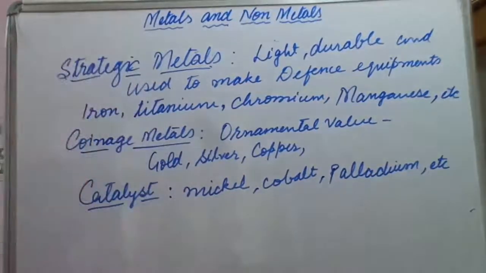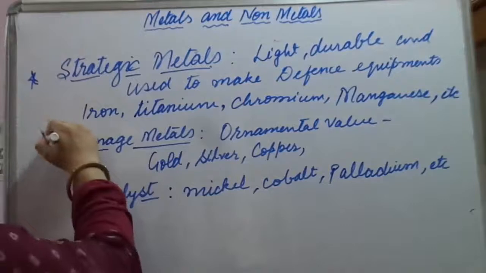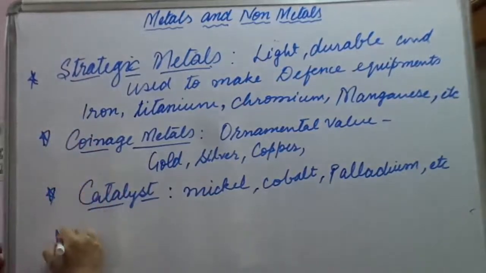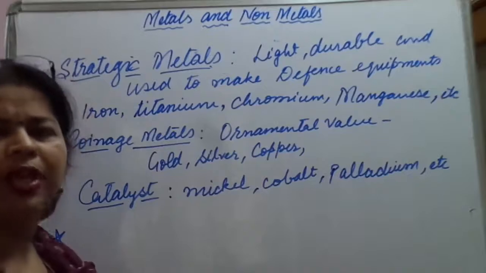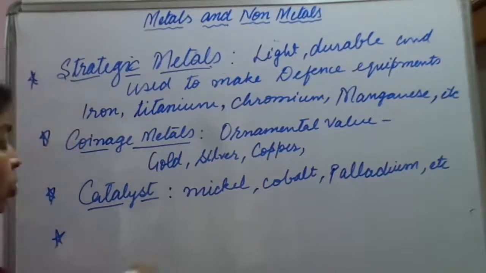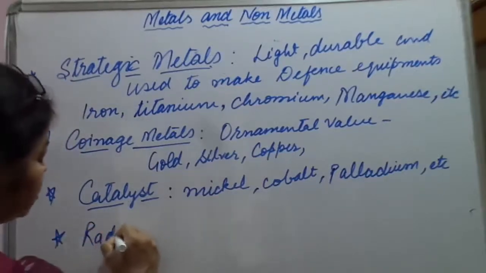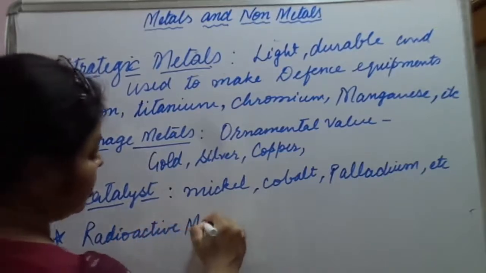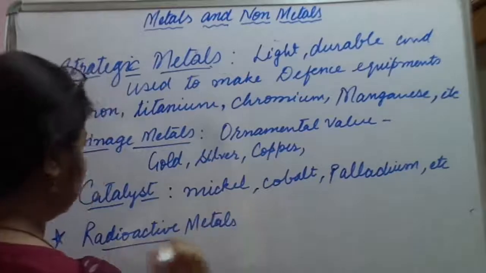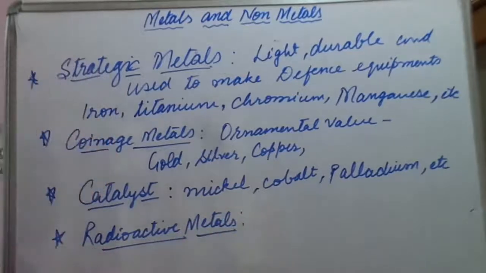Then some metals are there which are used for fuel. Metals and fuel, how can it be possible? I am talking about radioactive metals. What are radioactive metals?